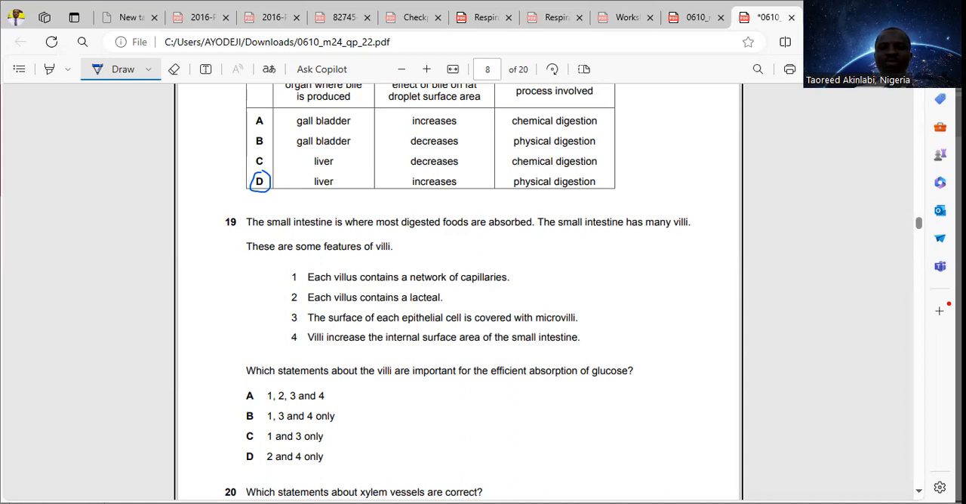1, each villus contains a network of capillaries. 3, surface of each epithelial cell is covered with microvilli to increase surface area. And 4, villi increase the internal surface area of the small intestine.